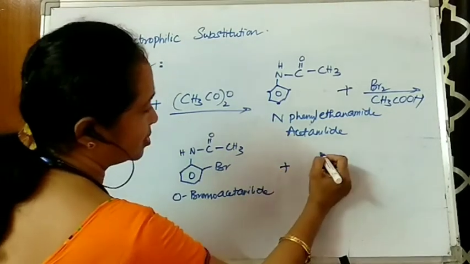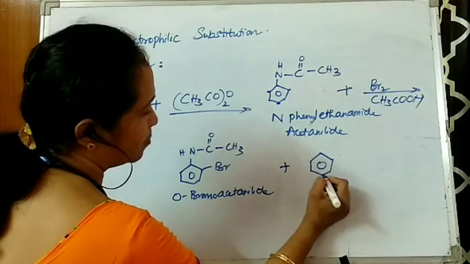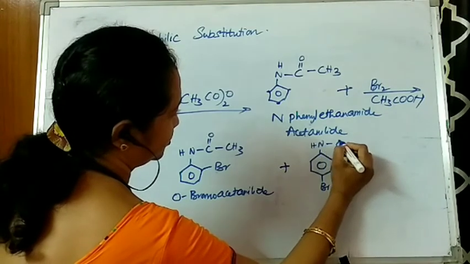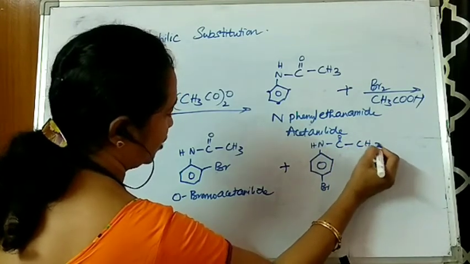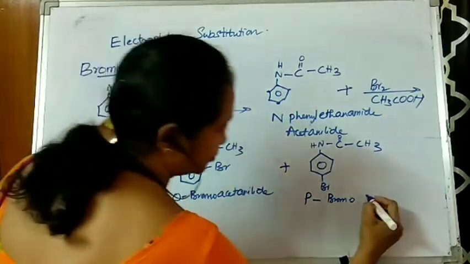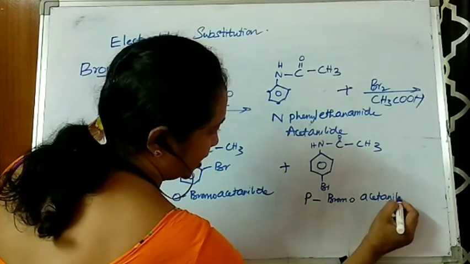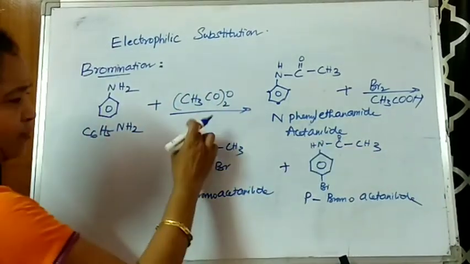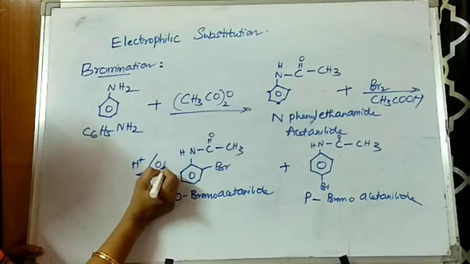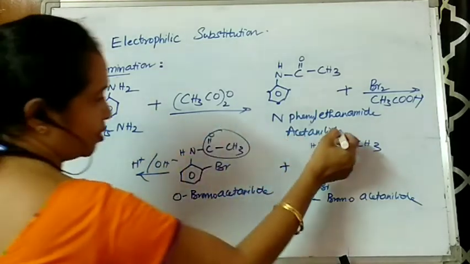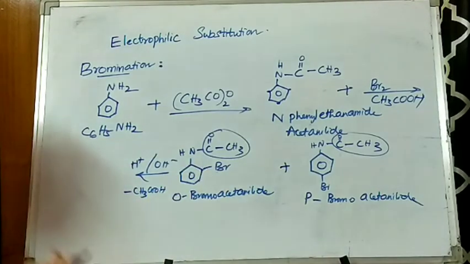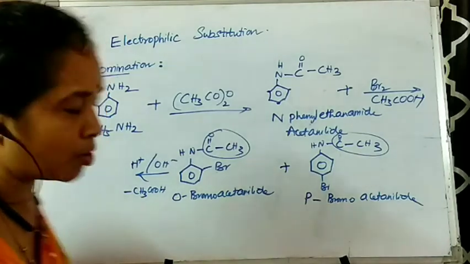And you also get a symmetric one, that is para-bromo-acetanilide. We call this para-bromo, or you can also call it 4-bromo acetanilide. Now we want only aniline, we don't want all that. So these molecules are treated with an acidic or basic catalyst, such that this part is removed in the form of CH3COOH, and you will be getting 2-bromoaniline or 4-bromoaniline.